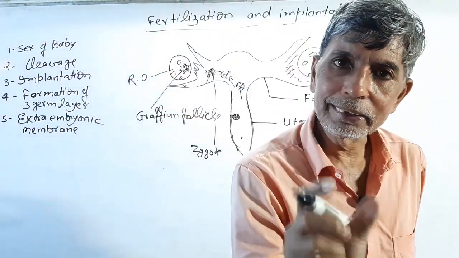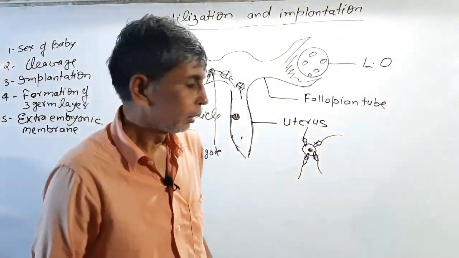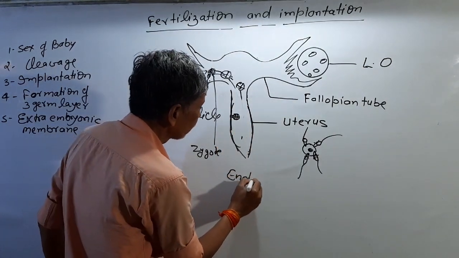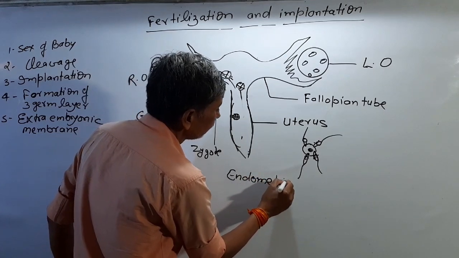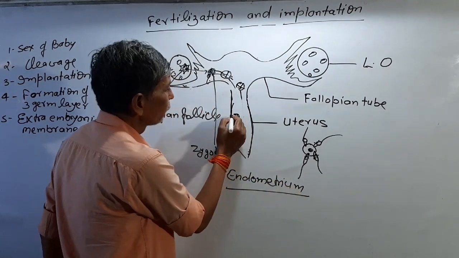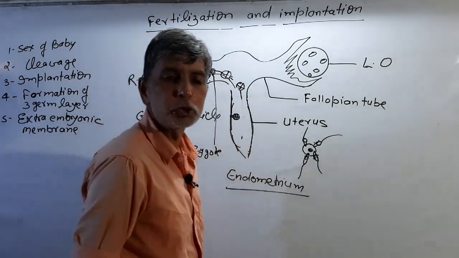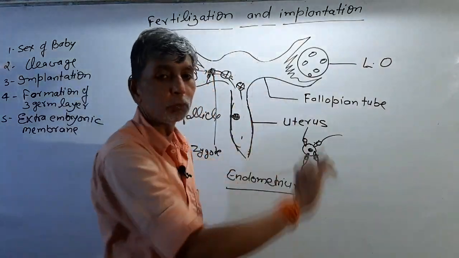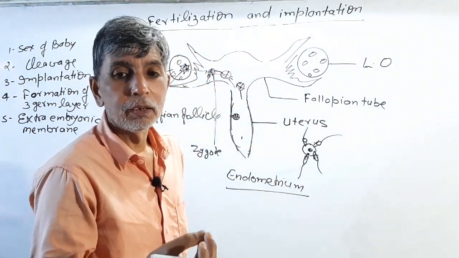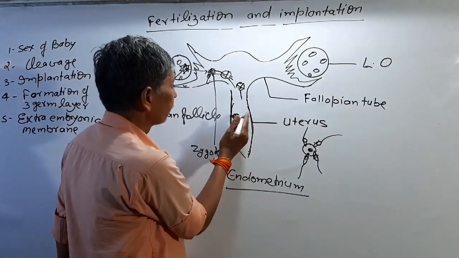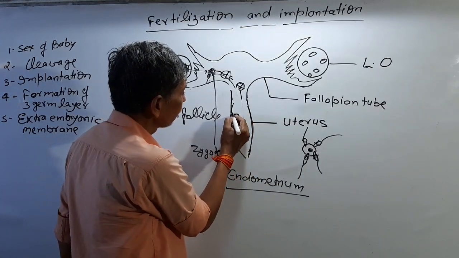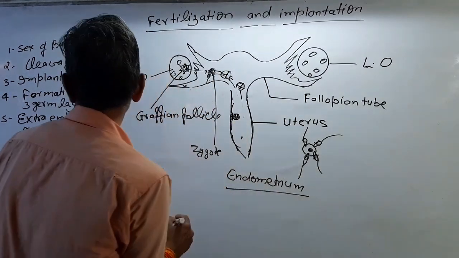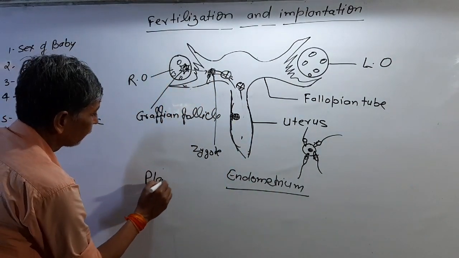The uterus wall is made up of 3 layers. The inner layer of the wall is the endometrium. The endometrium makes a special type of tissue which attaches the embryo. Now you say embryo, you cannot say zygote, it is the embryo. Then the embryo is attached with the special type of tissue. That tissue is called placenta.